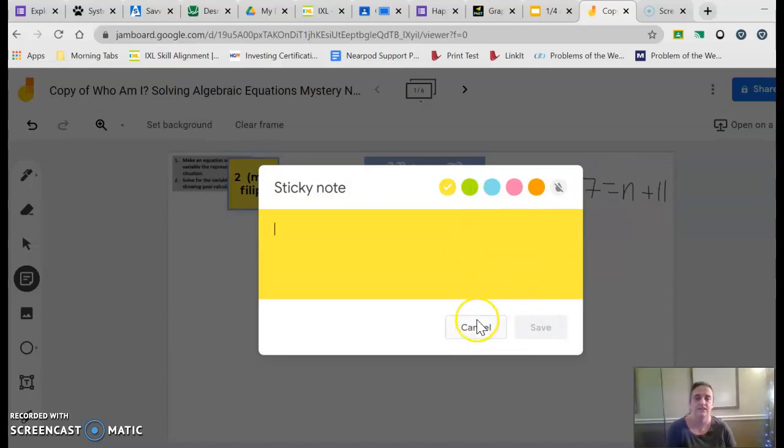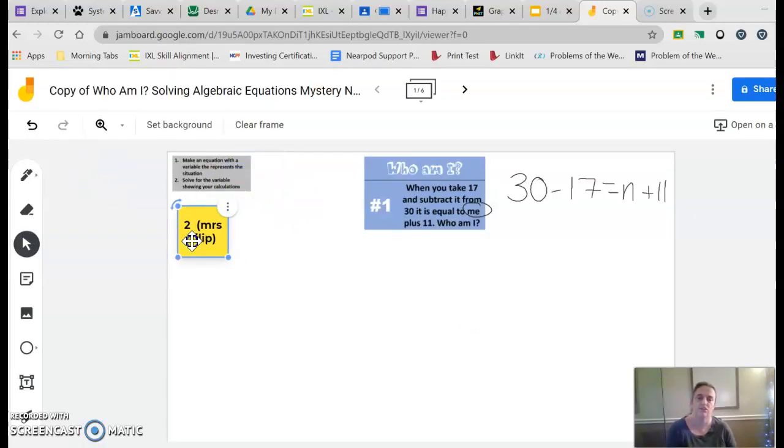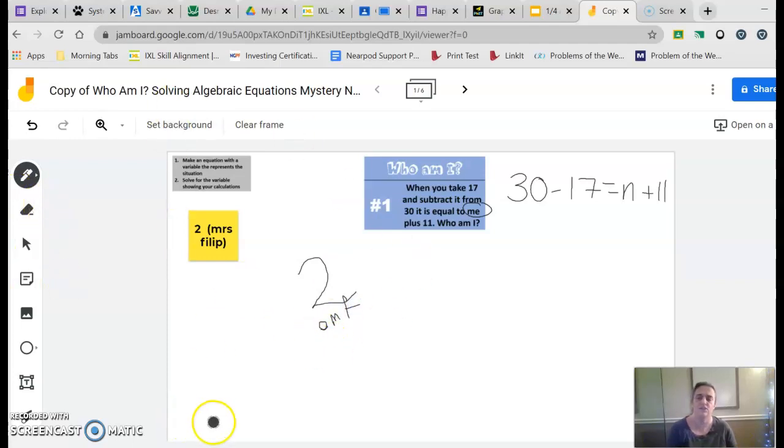And save that sticky note, and then you can see it posted on the Jamboard, and I just stick it there somewhere. Now, lots of people are going to put answers on this Jamboard. Make sure that you are actually taking the time to check and make sure that your answer is correct, that you trust that answer. If you don't want to use the sticky note, you can just write the number and maybe your initials. That's me. Any of these tools, you could use a text box.